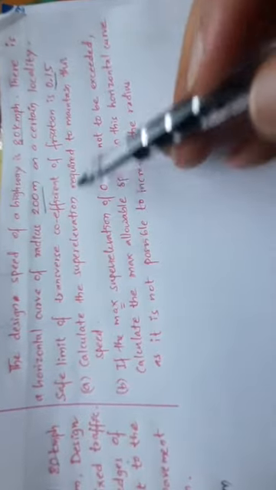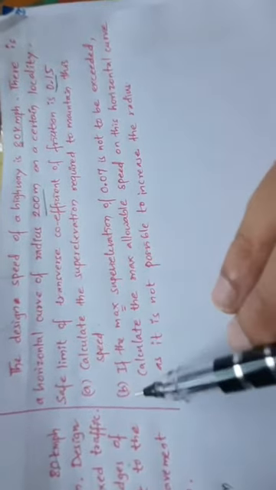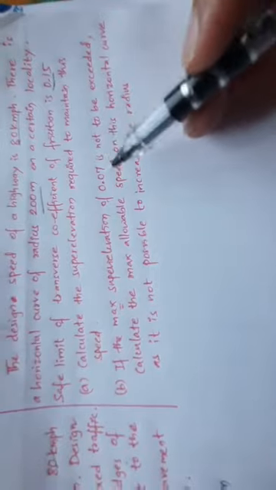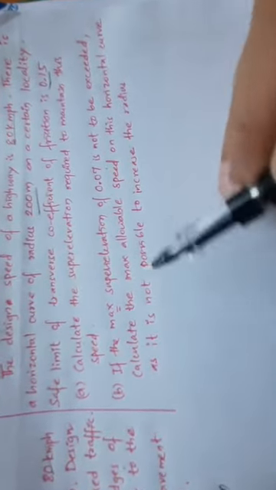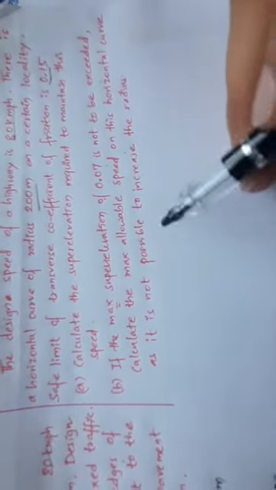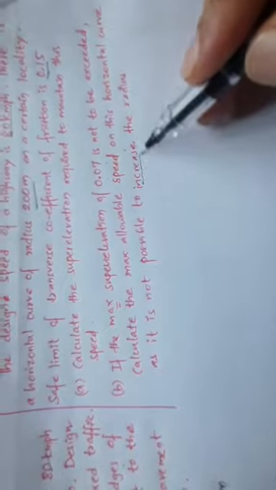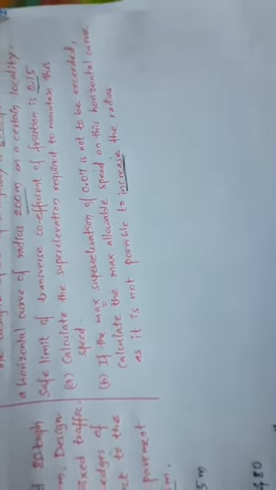First, calculate the superelevation required to maintain the speed, and second, if the maximum superelevation of 0.07 is not to be exceeded, calculate the maximum allowable speed on the horizontal curve, as it is not possible to increase the radius. In this problem, they say we cannot increase the radius of the curve, so the radius of the curve is fixed. So if e and f are exceeded, then you have to provide an allowable speed here.